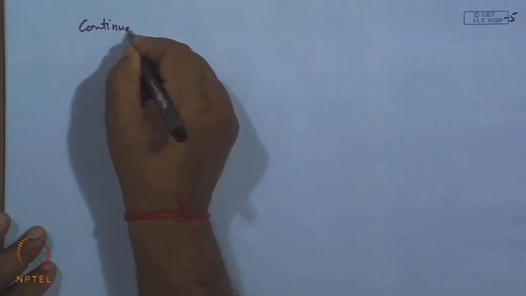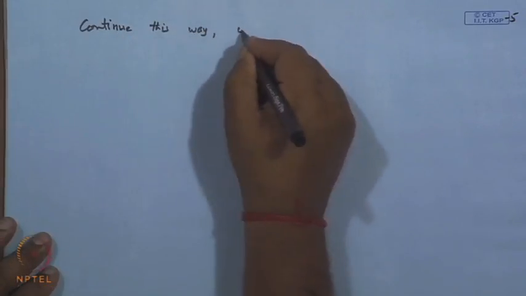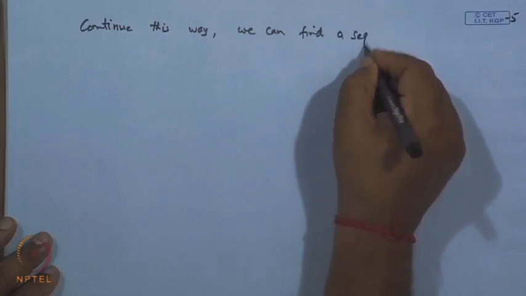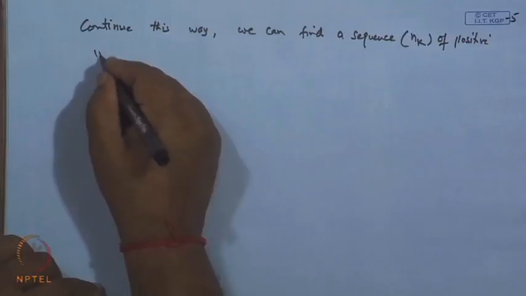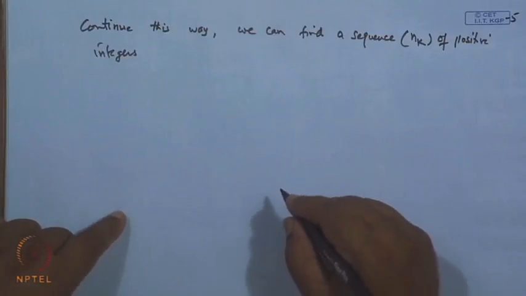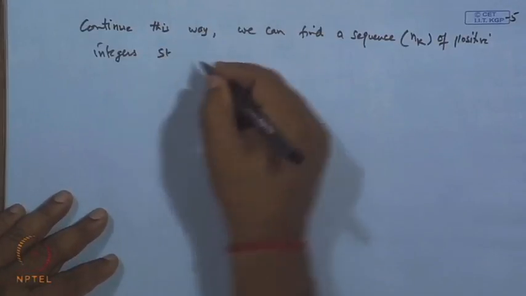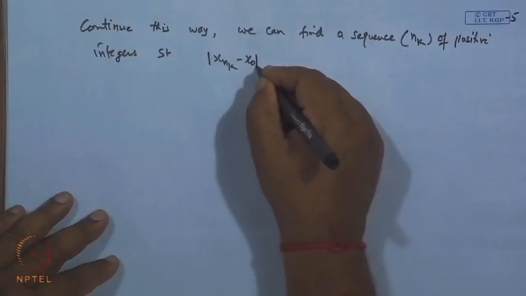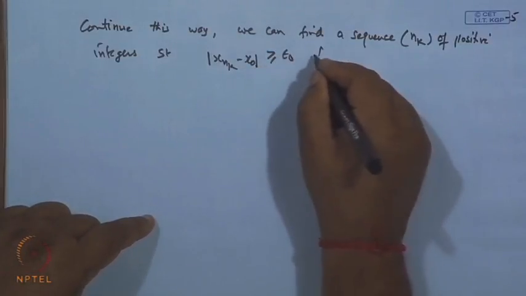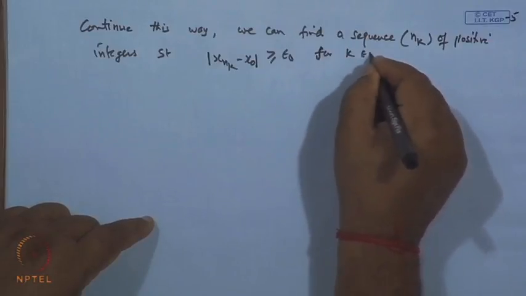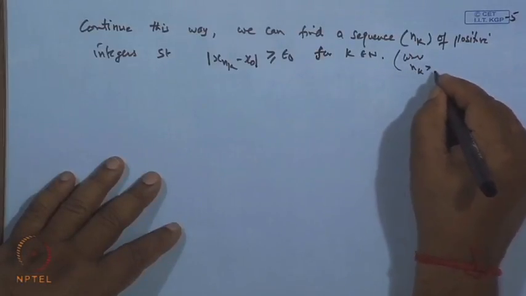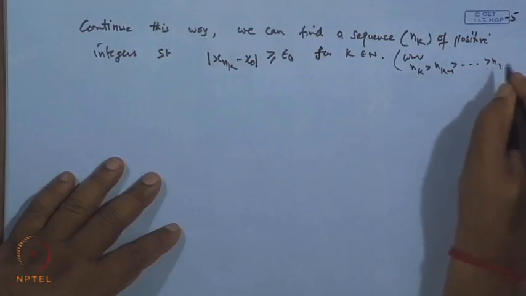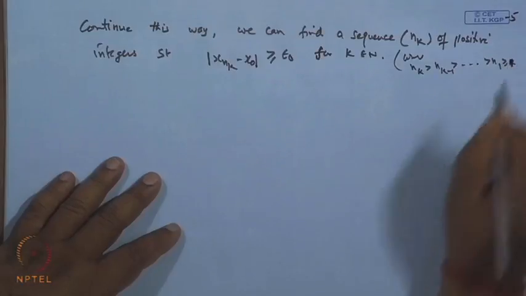Continuing this way, we can find a sequence n_k of positive integers such that |x_{n_k} minus x naught| is greater than or equal to epsilon naught for all k belonging to N, where n_k is greater than n_{k-1} and so on, greater than n_1 which is greater than or equal to 1.